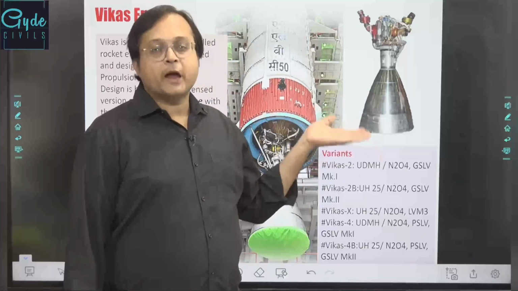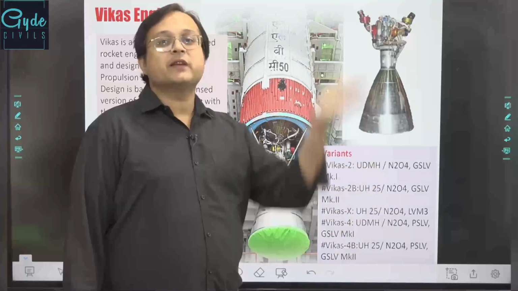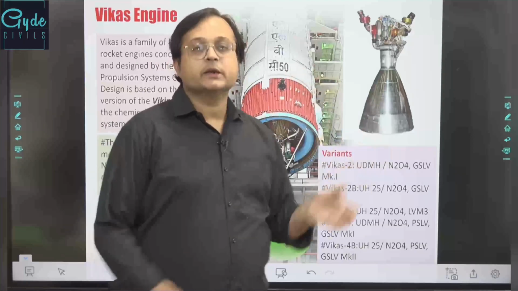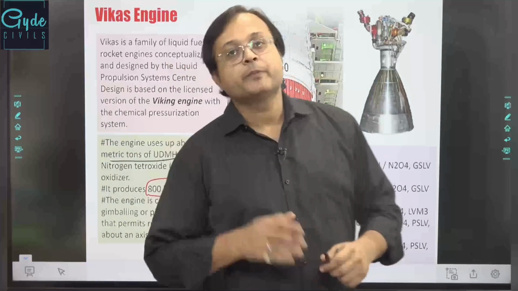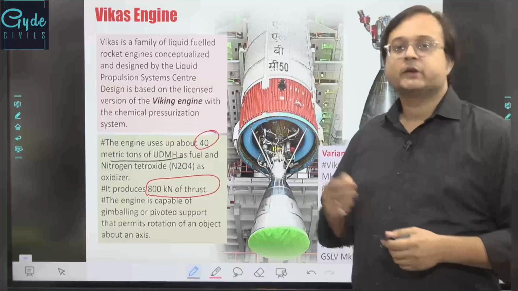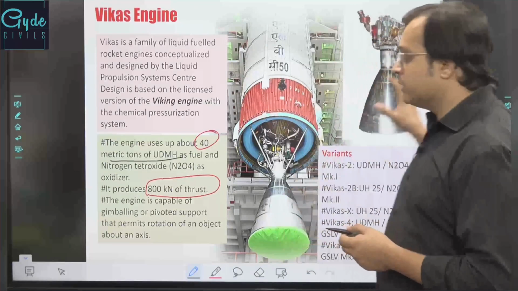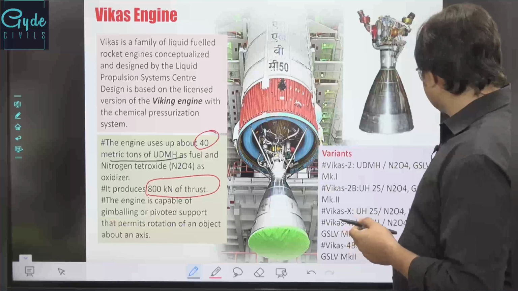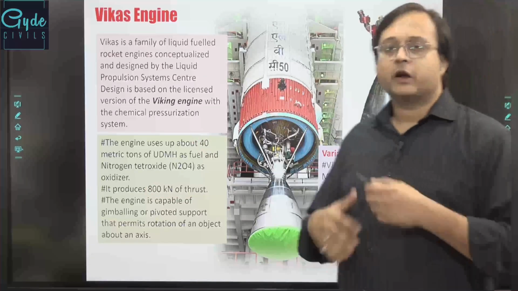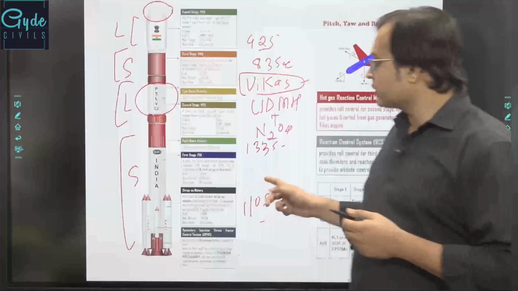That would also increase the distance that can be covered using this engine. That would become the throttleable Vikas engine. Recently, ISRO has conducted the hotbed test for the throttleable Vikas engine as well. So that would be a future discussion.